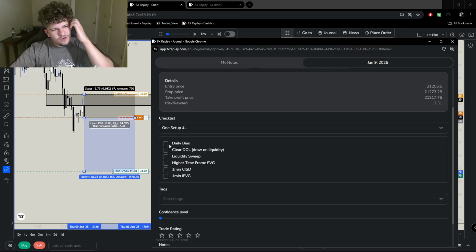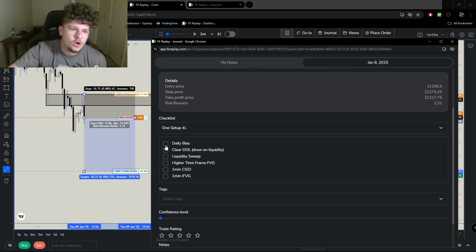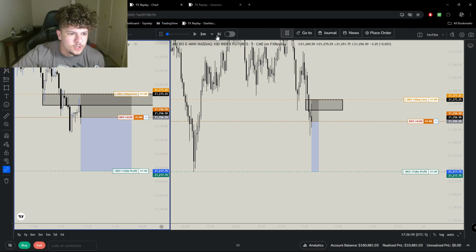Daily bias, again, I'm going to say no because I did not have a clear daily bias, but there's a draw on liquidity. We just swept liquidity inside of a higher time frame fair value gap. And we also have a 1 minute CISD. But yeah, let's see what we want to do.